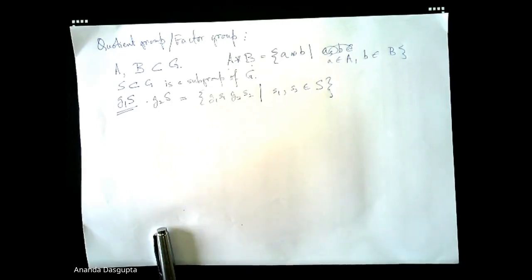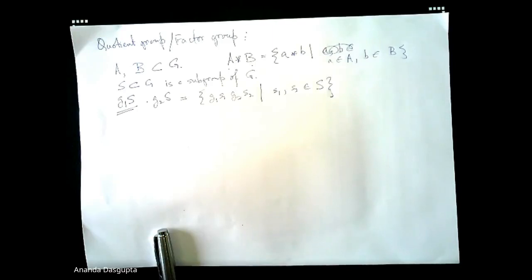That is, can we say that the set of all cosets with respect to the subgroup S, under this new multiplication rule for cosets, will give me a new group? Now, one of the first things that you need to check is when you multiply two cosets, do you get a coset?